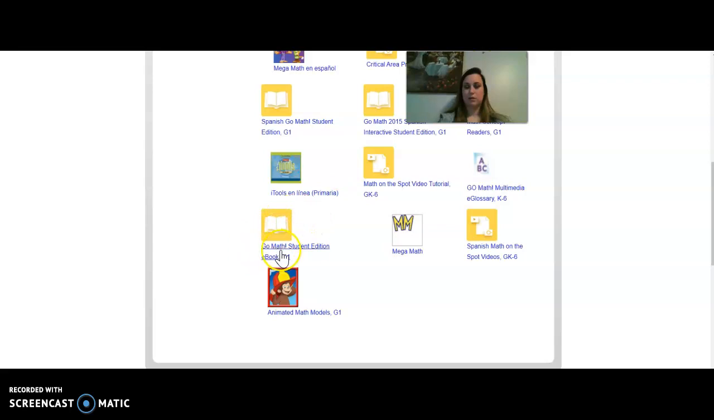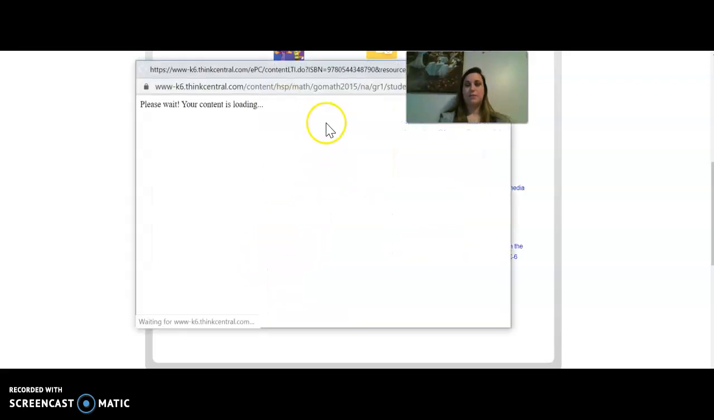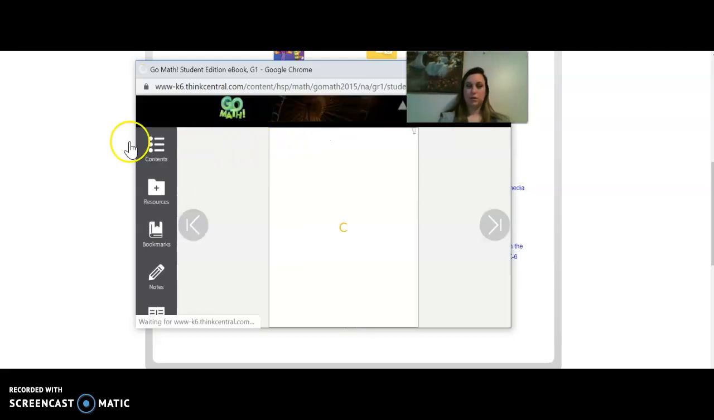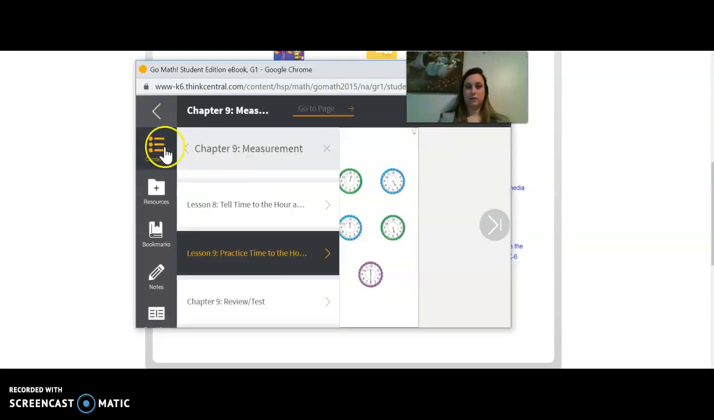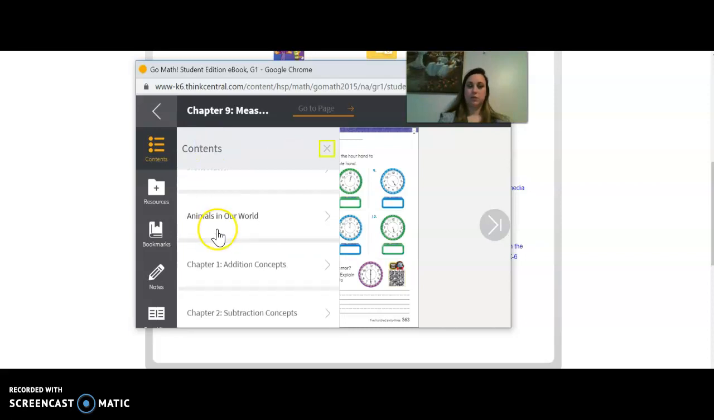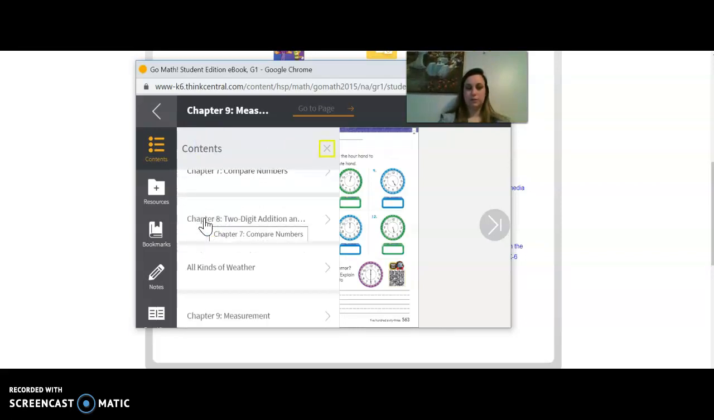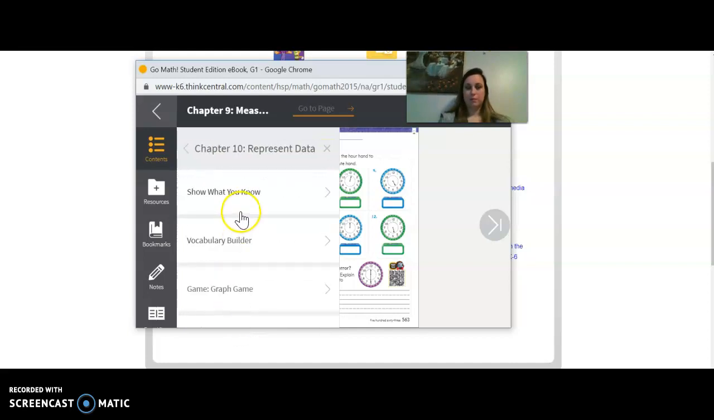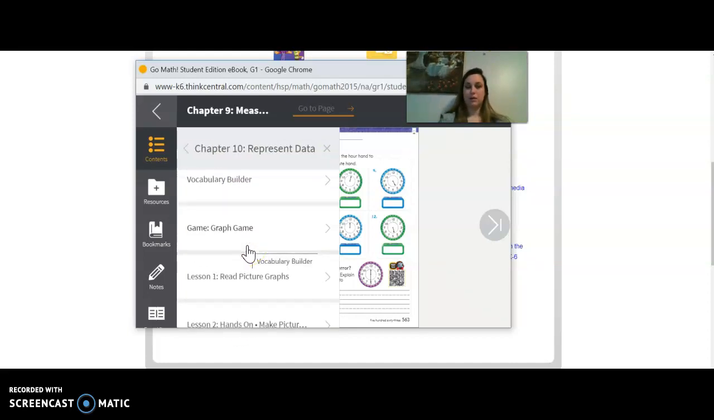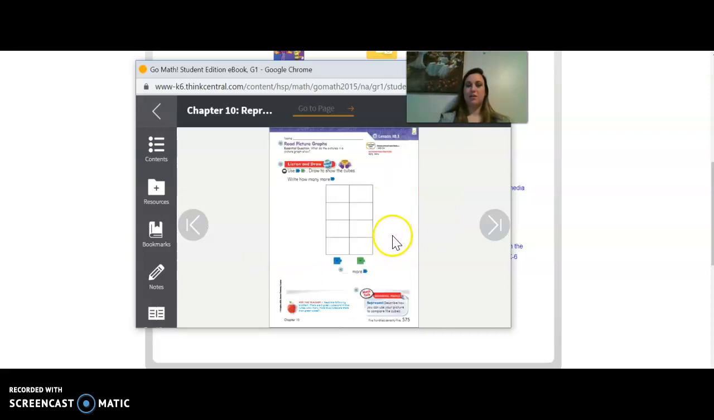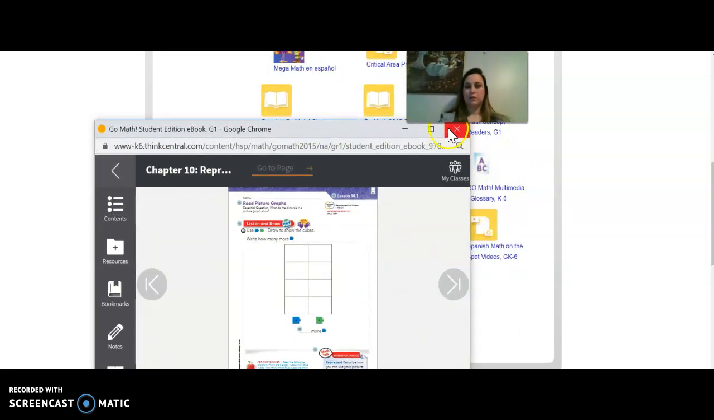This book right here, Go Math Student Edition, is an online copy of the math book. So you'll want to go to contents, and then we are currently on chapter 10. So I want to scroll down and find chapter 10, represent data, and then lesson 1. And this brings you to the actual math pages. You can't really do anything with these unless you print them out, which is why I recommend you coming to get your math book. So that is Go Math.